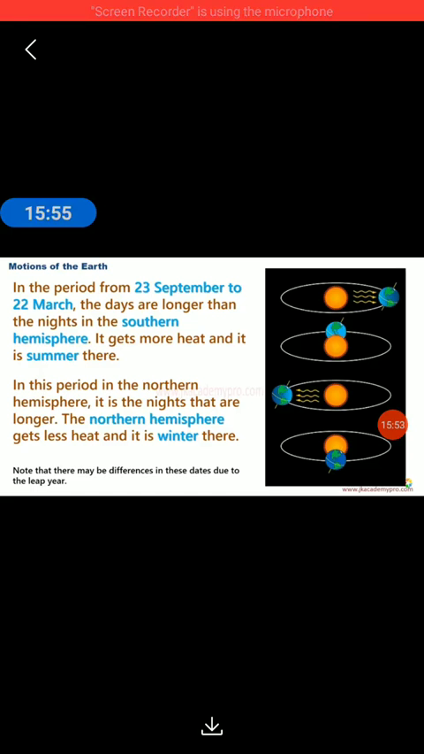Now, in the period from 23rd September to 22nd March, the days are longer than the nights in the southern hemisphere. It gets more heat and it is summer there. In this period, in the northern hemisphere, it is the night that is longer. The northern hemisphere gets less heat and it is winter there. So, you can imagine sometimes it is winter, sometimes it is summer. But note that there may be differences in these dates due to the leap year, because in the leap year one day becomes more, so there will be a little difference.